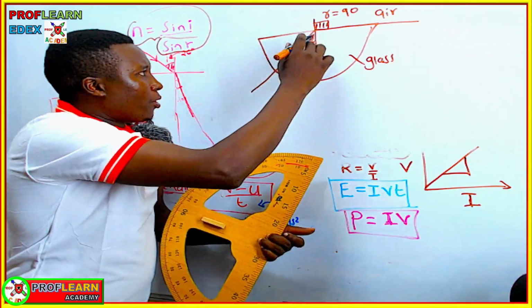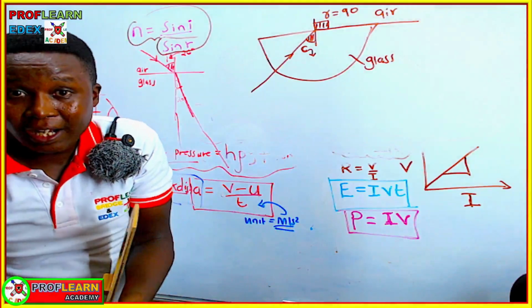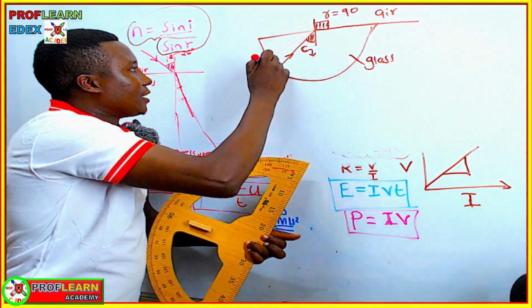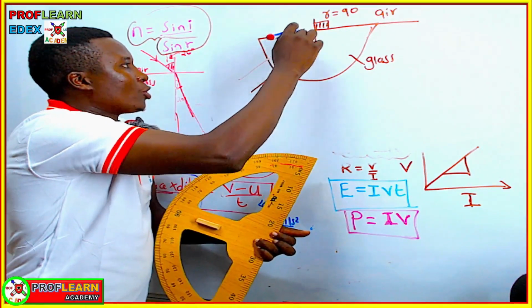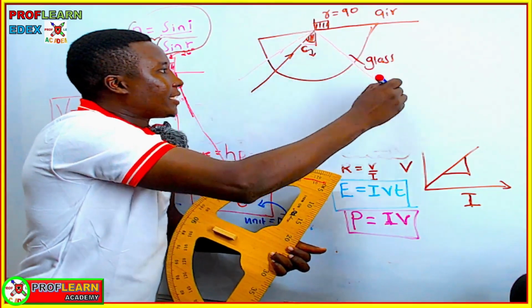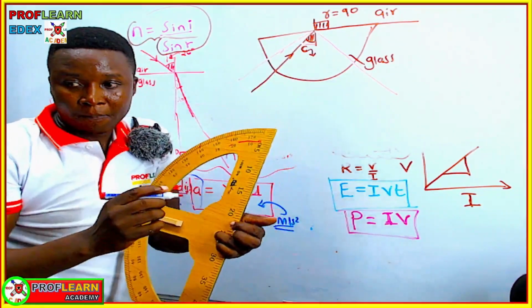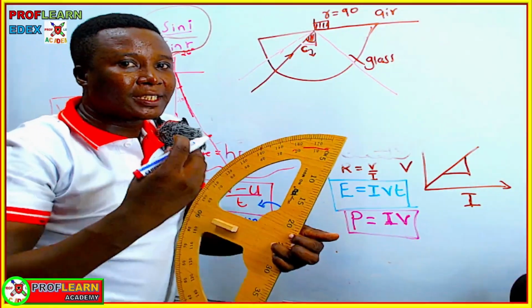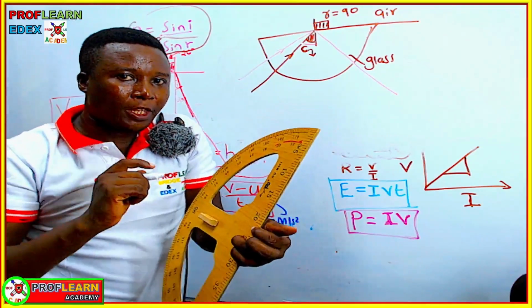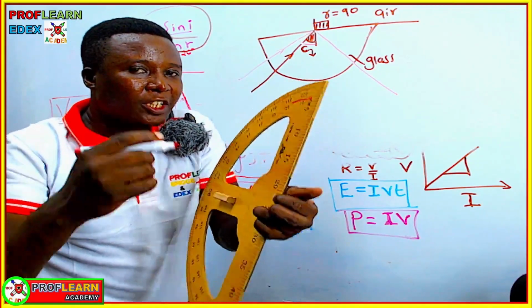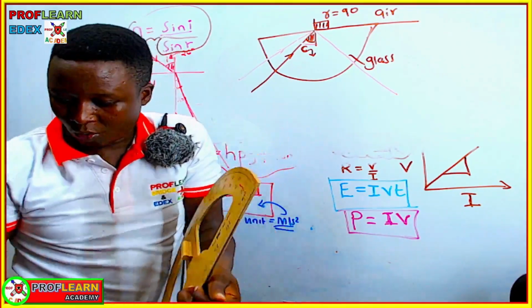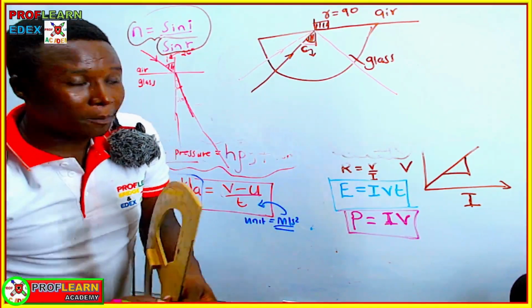At any given point, if you have an angle of incidence, and the ray is moving from a dense medium to a less dense medium, and that angle of incidence is greater than the critical angle, then total internal reflection is going to take place. Conditions for total internal reflection: condition number one, the ray must be moving from a dense medium to a less dense medium. Condition number two, the angle of incidence must be greater than the critical angle. You have to remember that concept before you sit for that exam.